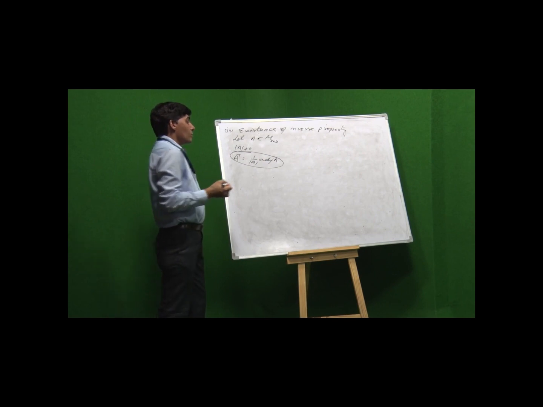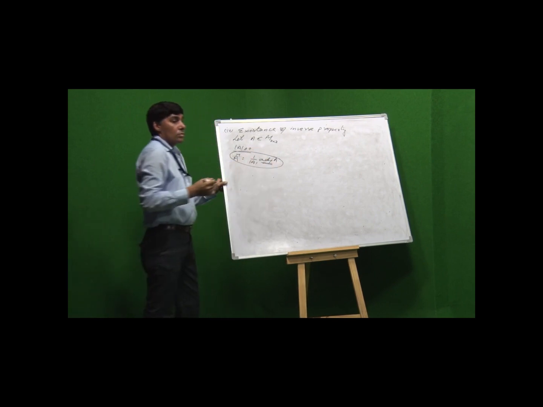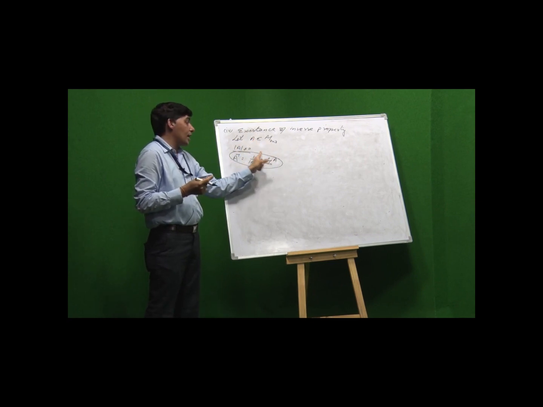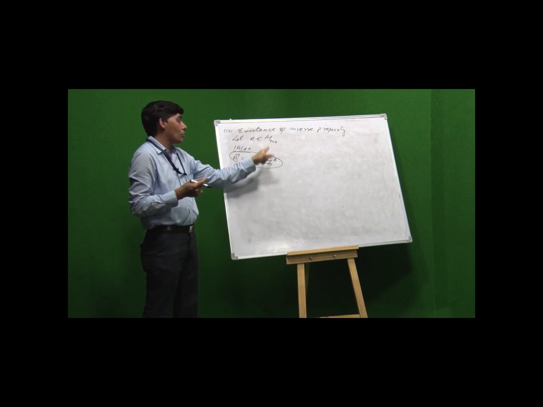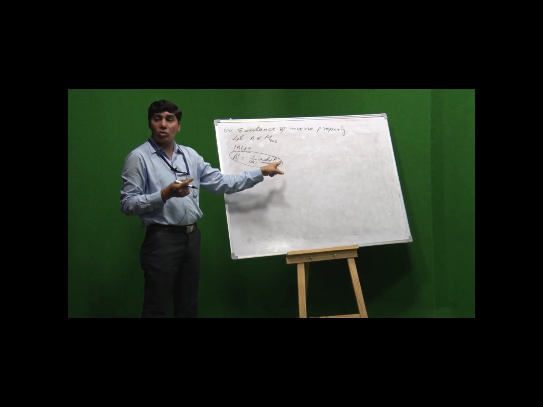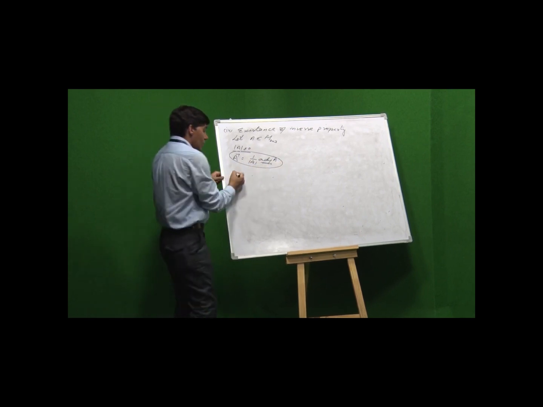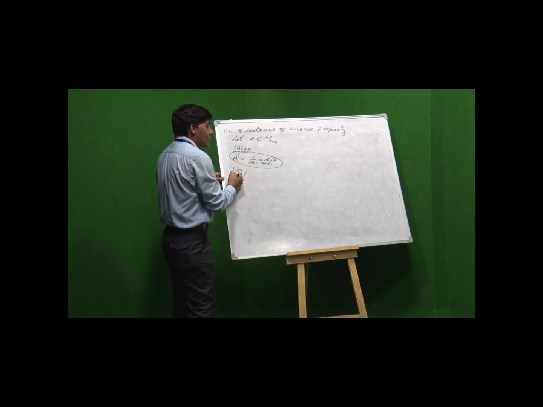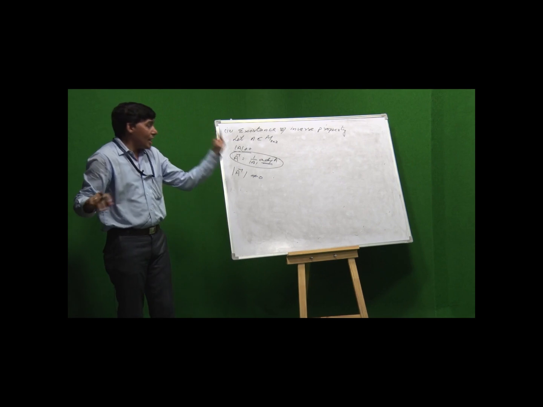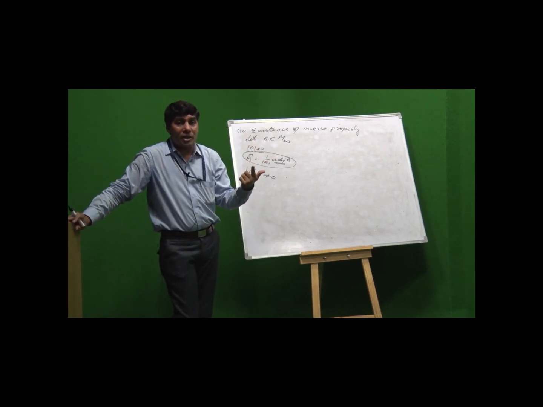Here we see adjoint of A has the same order as A. A has 3 by 3 order, therefore adjoint of A is a matrix of order 3 by 3. Determinant of A does not equal 0, that means 1 upon determinant A is also non-zero. That means the determinant of A inverse does not equal 0.